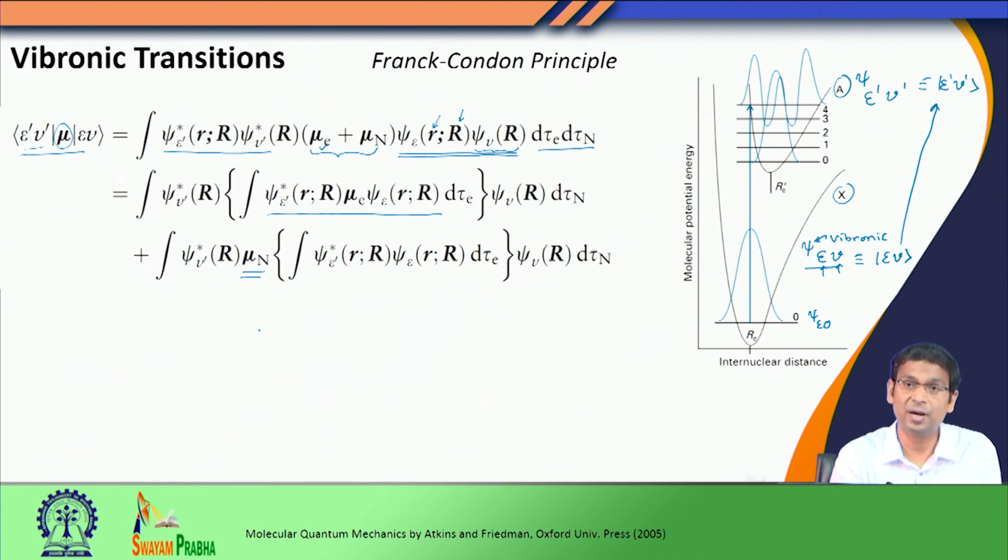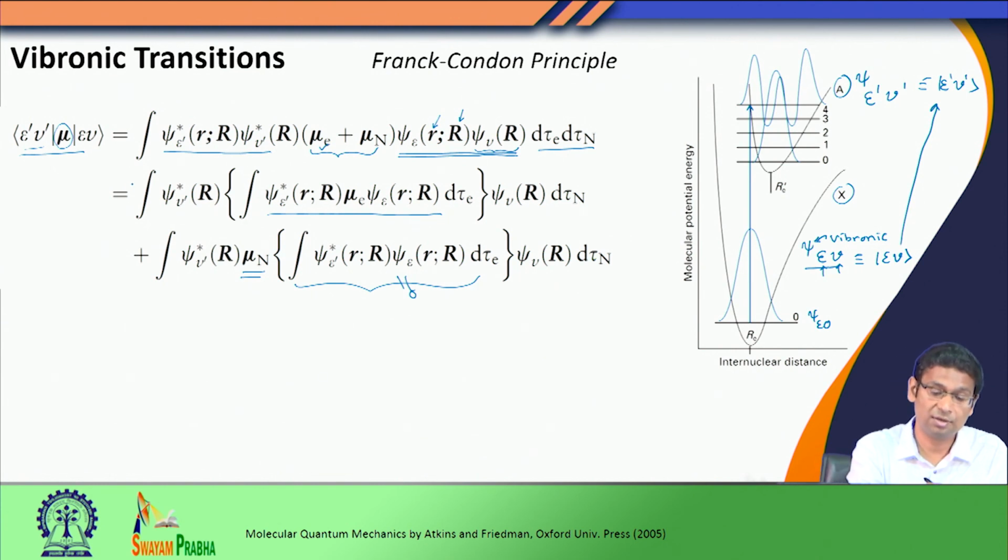Now, since the electronic part of the solution is obtained for a fixed value of R, I am able to write the electronic part of the integration within the nuclear part. Let us look at the second term, which is simply an overlap between one electronic state and another electronic state. If you remember, I got these electronic states by solving the electronic part of the Hamiltonian. Since that electronic Hamiltonian was a Hermitian operator, these eigenfunctions are orthogonal. Therefore, their overlap is going to be 0, so the second term is not going to contribute.